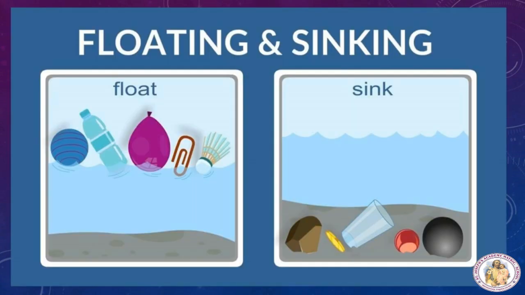Whether an object will sink or float in a liquid is determined by the density of the object compared to the density of the liquid. If the density of the substance is less than the density of the liquid, it will float. For example, a balloon which is less dense than water will float on it. Some substances having more density than water, for example a stone, will sink in it.